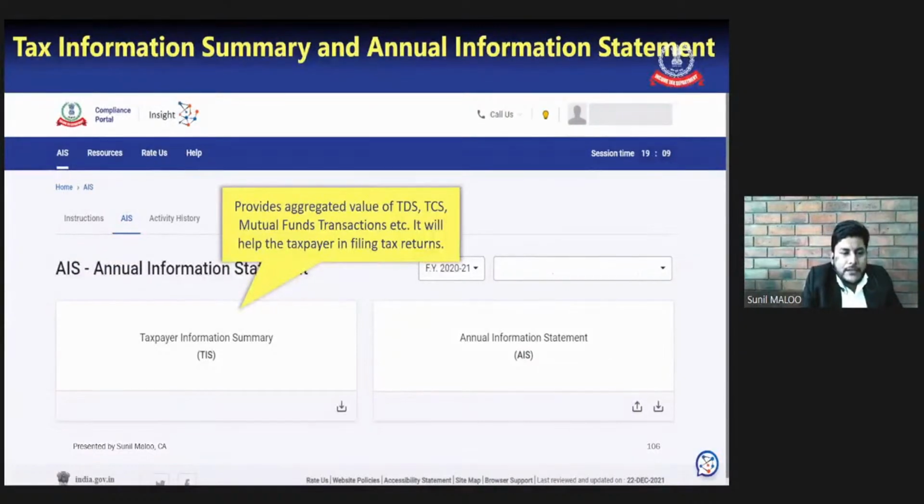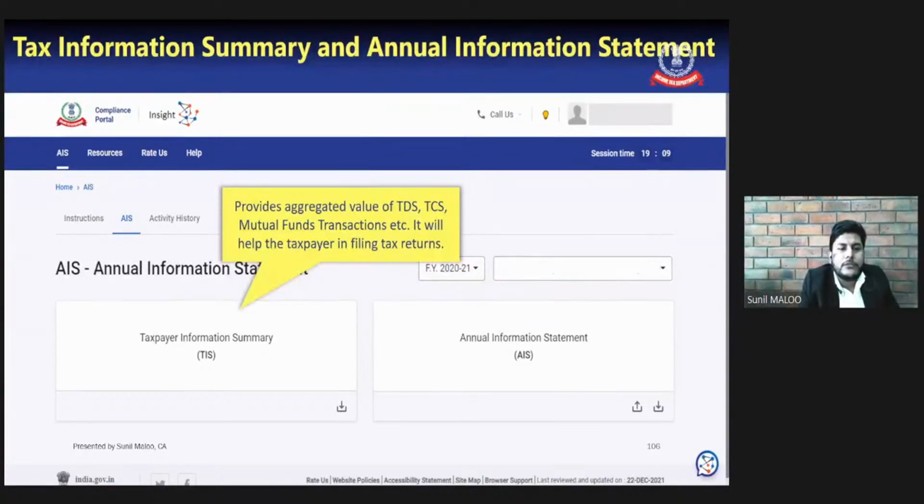This page has 2 parts, left side and right side. Left side contains the taxpayer information summary, TIS, and the right side contains the annual information statement, AIS. Now, both are very confusing terms. So it is very important to understand what this left side contains, TIS, and what the right side AIS contains.